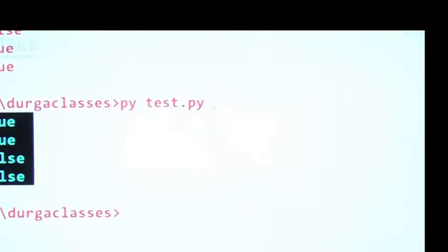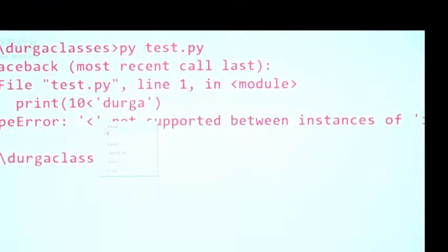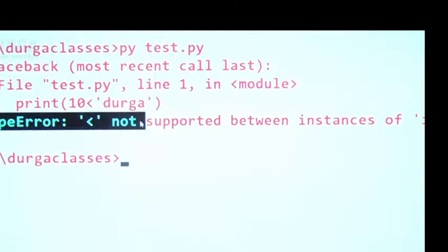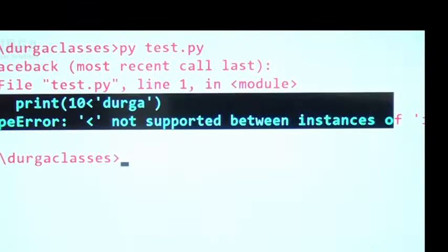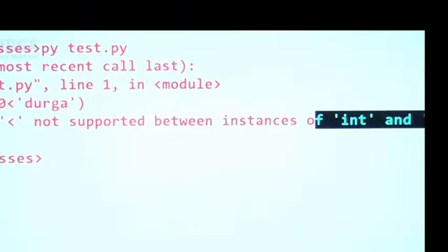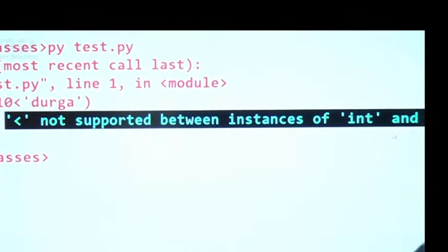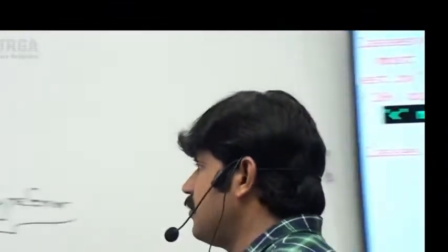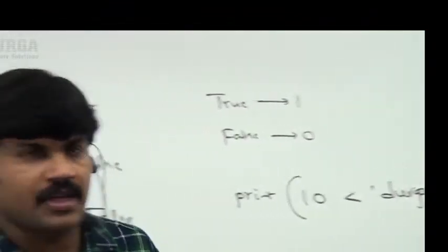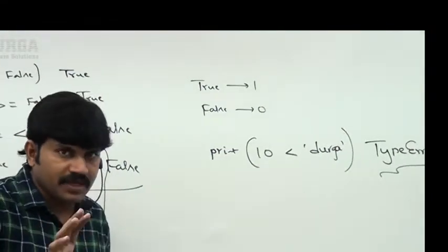If the compatibility is not there, immediately we get TypeError: less than not supported between instances of int and str. Everyone can understand, right? So if the compatibility is not there, immediately we will get an error.